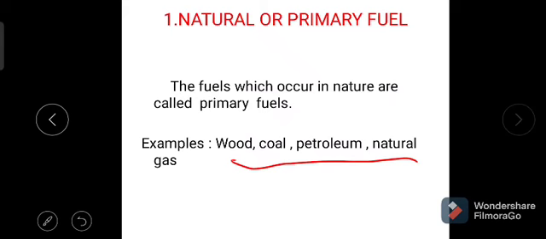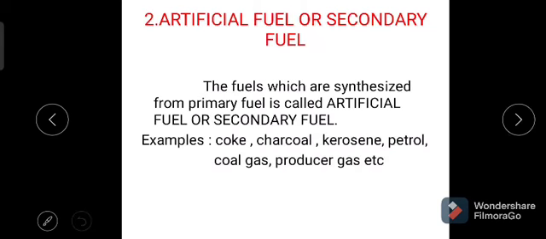Now let us see the definition of the secondary fuel or artificial fuel. Based on occurrence, the fuels are classified into two types. Occurrence is nothing but availability. Due to availability of the fuels, they can be classified into two types, that is primary fuels and secondary fuels.